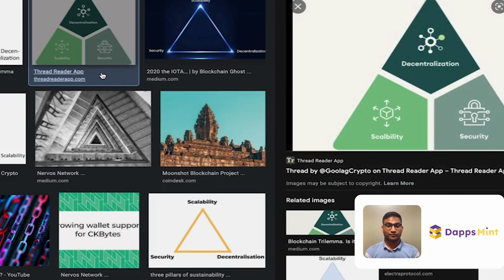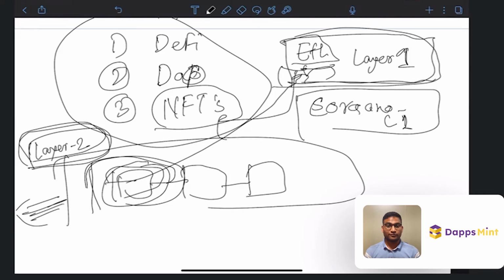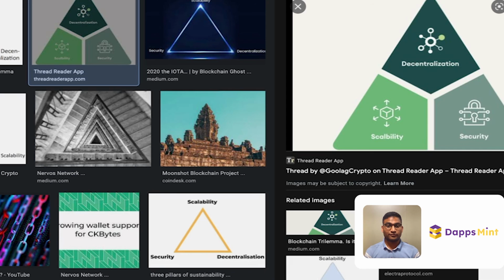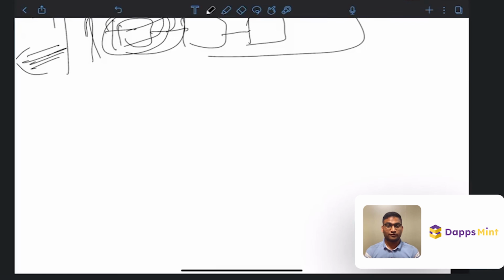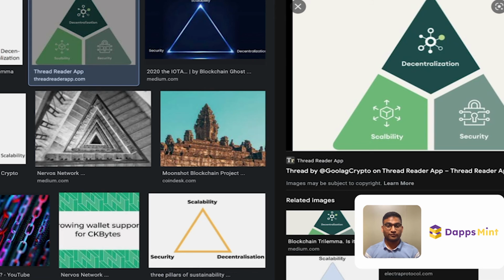Actually, many people call this problem insolvable. There is a very popular term in blockchain called the blockchain trilemma. Okay, so there are 3 points. Let's say there is a triangle.